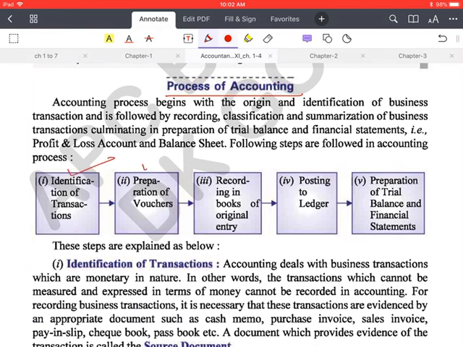Next is preparation of vouchers. Second is record in the books of original entry. And the next one is posting to ledgers. And the final step is preparation of trial balance and financial statement.